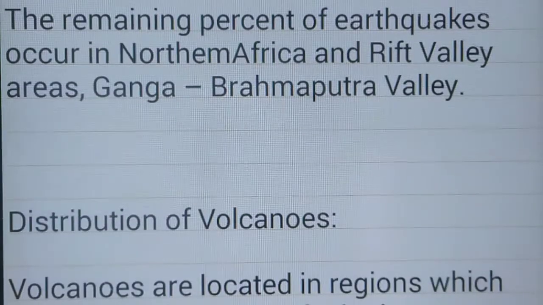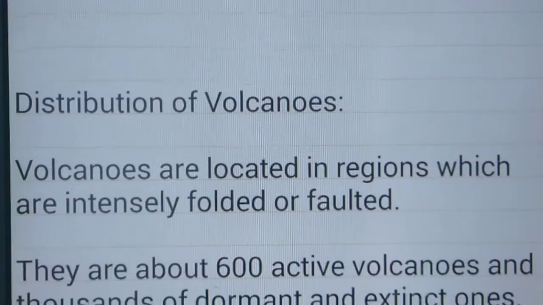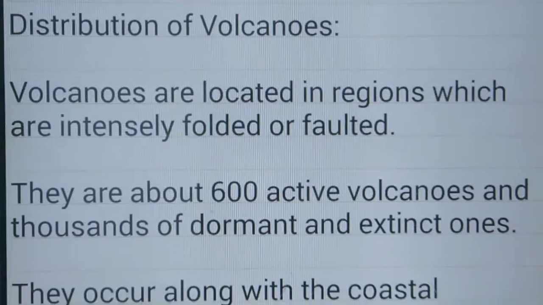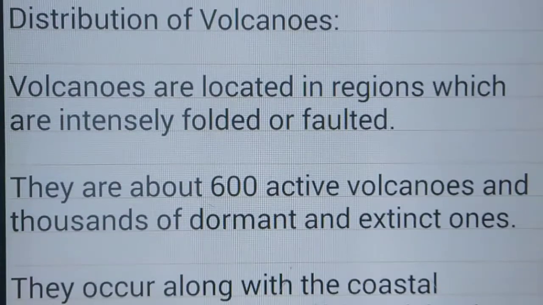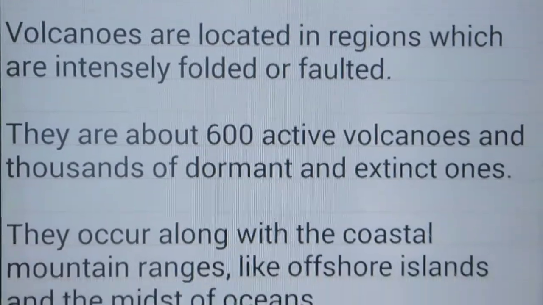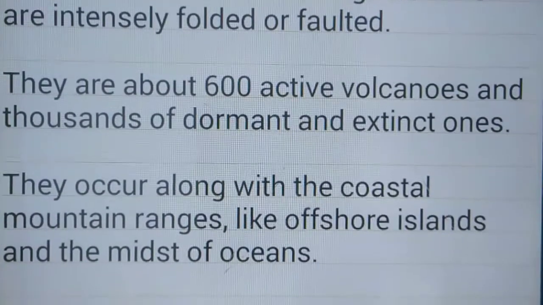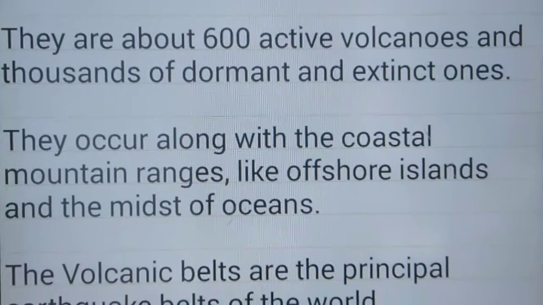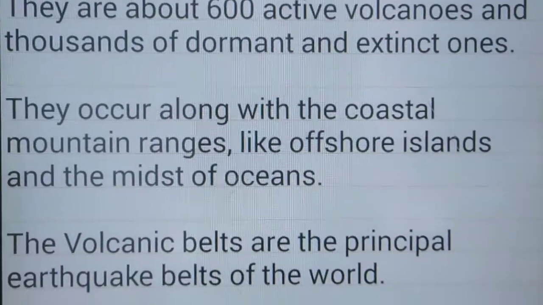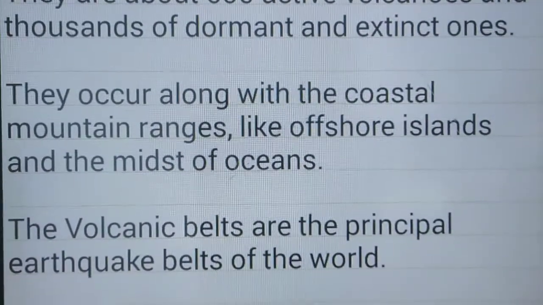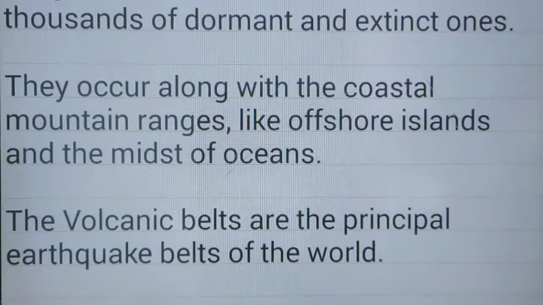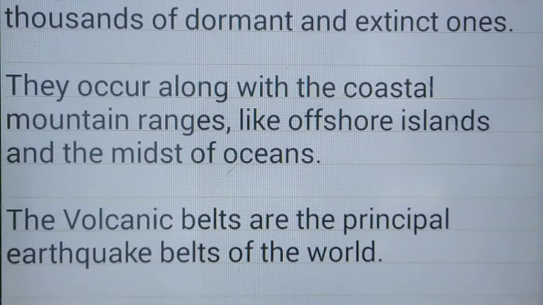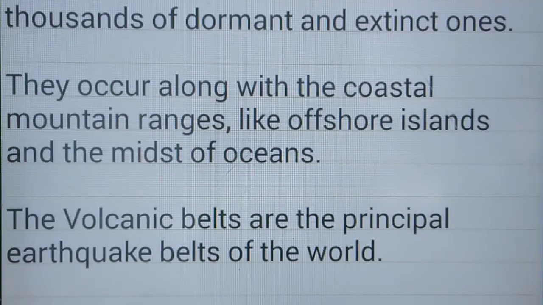Distribution of volcanoes. Volcanoes are located in regions which are intensely folded or faulted. There are about 600 active volcanoes and thousands of dormant and extinct ones. They occur along coastal mountain ranges, offshore islands and in the midst of oceans. The volcanic belts are the principal earthquake belts of the world.